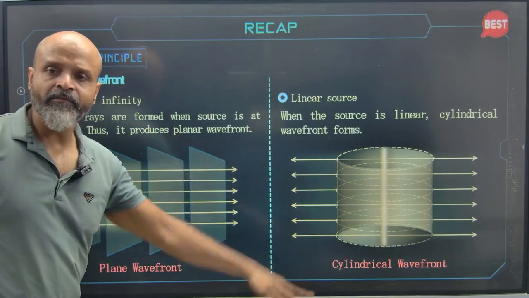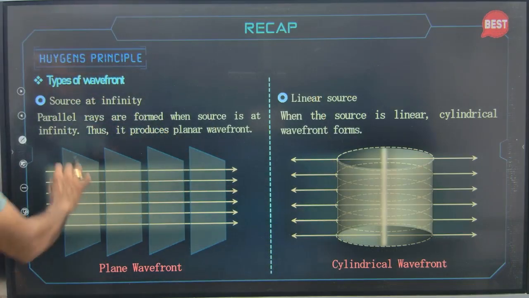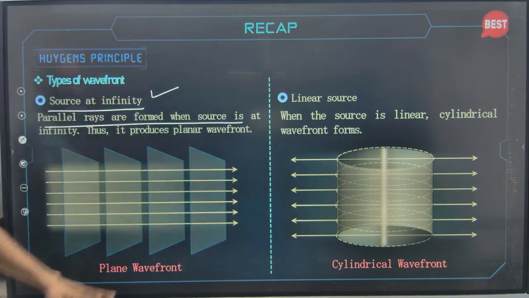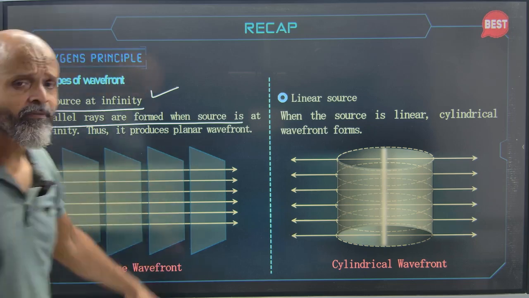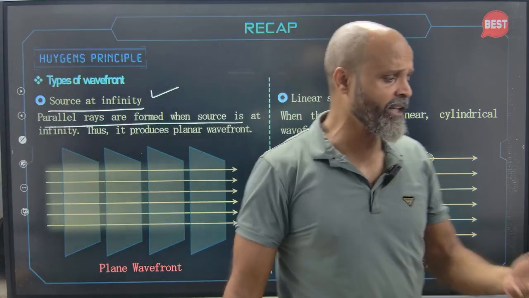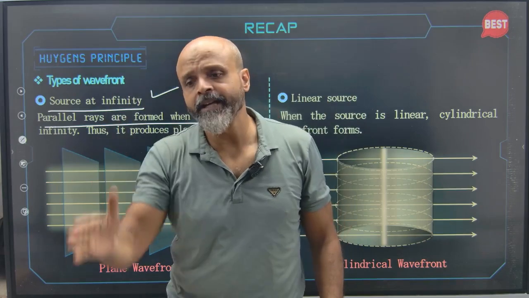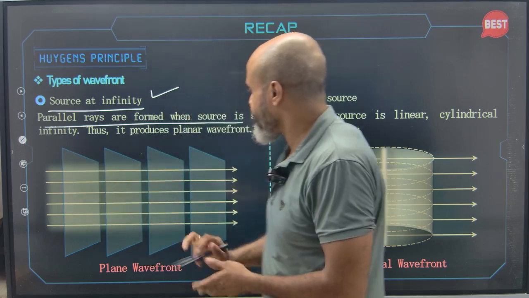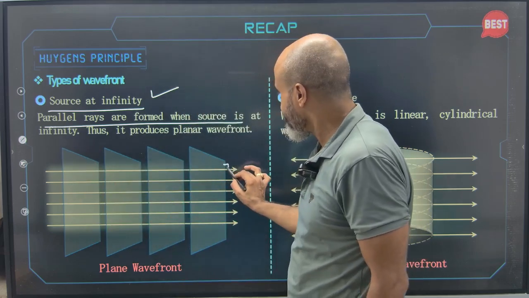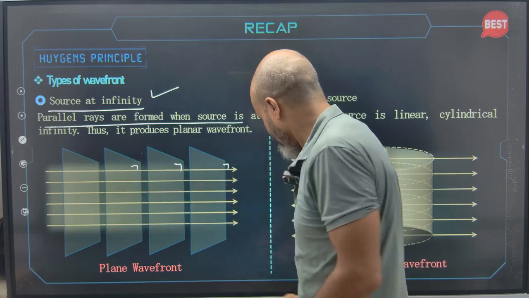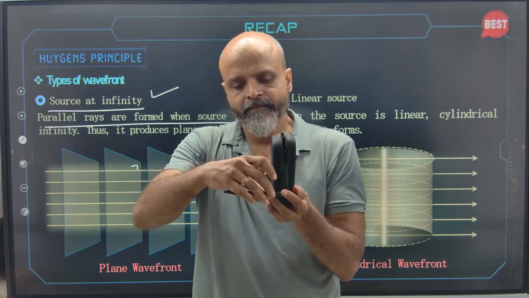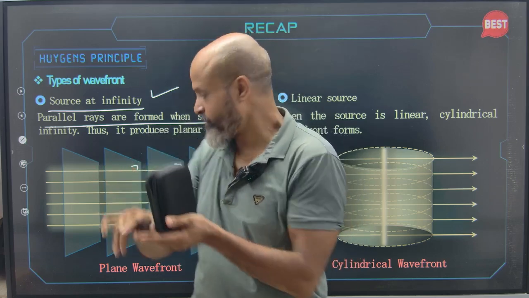So what do we have? We have types of wavefronts. Say the source is at infinity. Parallel rays are formed when the source is at infinity, and thus it produces a plane wavefront. When the source is at infinity, the radius has become infinite, so obviously it will create a plane wavefront. These are the rays, and the wavefront is like this, so the wavefront and the rays will be perpendicular to each other.